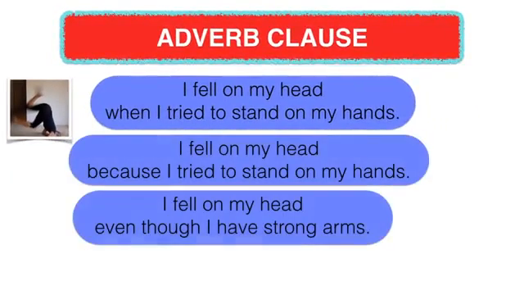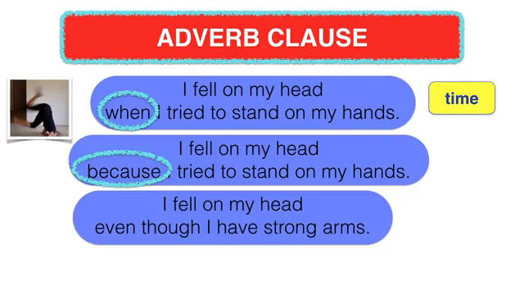Subordinating conjunctions can express different relationships between dependent and independent clauses. Take a look at these three examples. In the first sentence, the subordinating conjunction when shows a time relationship. In the second sentence, because shows a cause relationship.